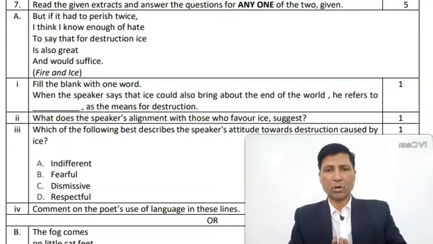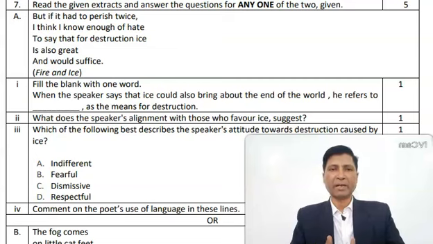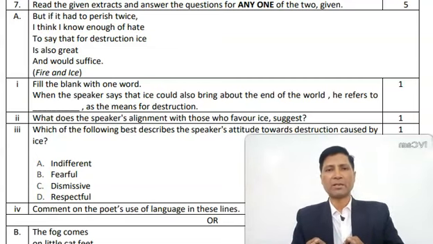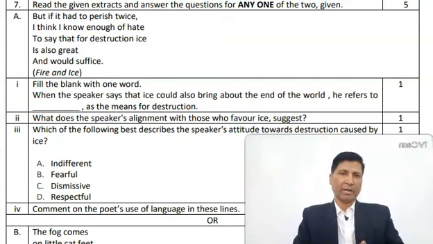The tip that I am giving you is, do not start answering the questions as soon as you get the question paper. Take your time, think over it and go for the questions that you can do confidently. Now let us see 7a, how to answer such questions. Let us read the extract first.